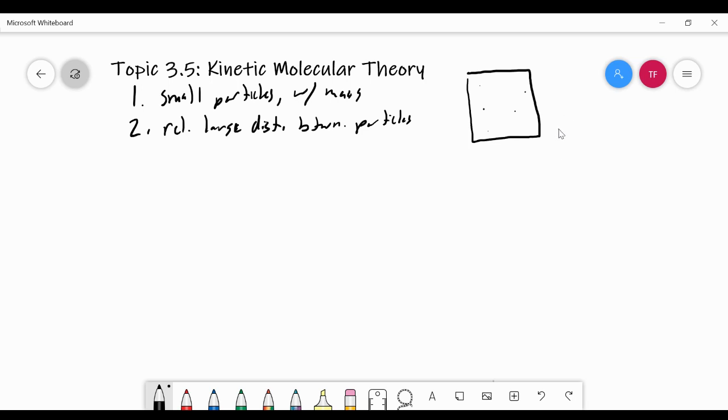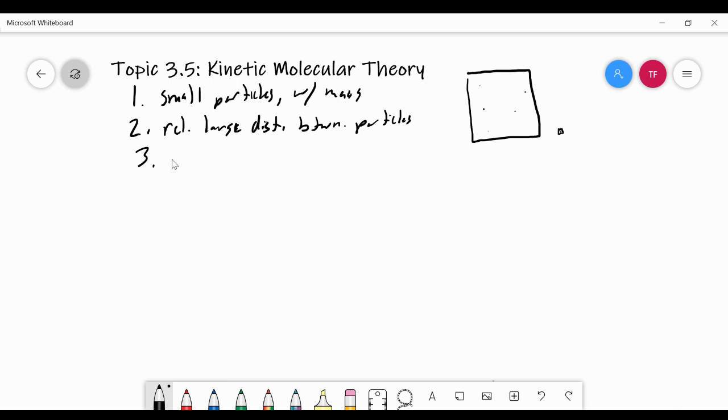But if we took this into a very small little container and I drew those same 5 dots, 1, 2, 3, 4, 5, those particles' volume now does matter. When we talk about gases, we're often talking about large volumes where the particles' volume doesn't matter. So with ideal gases, we typically say the particles have 0 volume. But in a small container under high pressure, the particles' volume does come into account. Just keep that in mind when we talk about this particular statement of the kinetic molecular theory.